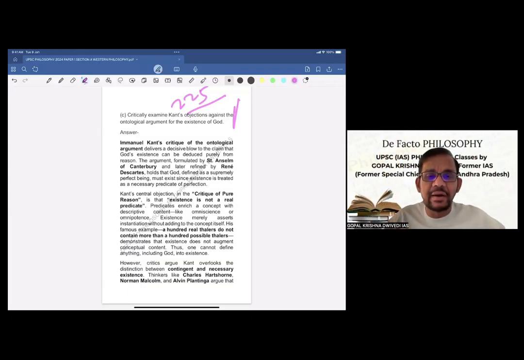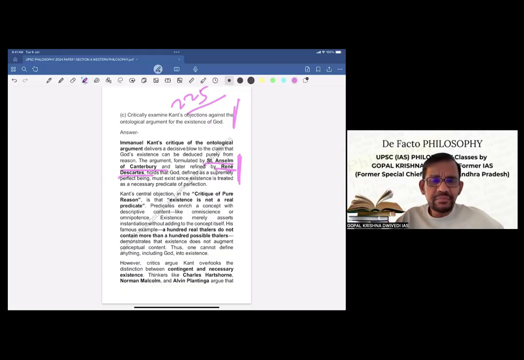Immanuel Kant's critique of the ontological argument delivers a decisive blow to the claim that God's existence can be deduced purely from reason. The argument formulated by St. Anselm of Canterbury and later refined by Descartes holds that God, defined as a supremely perfect being, must exist, since existence is treated as a necessary predicate of perfection. So now this is basically in brief the ontological argument.